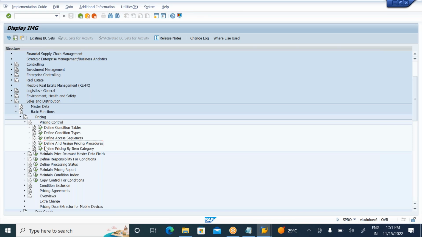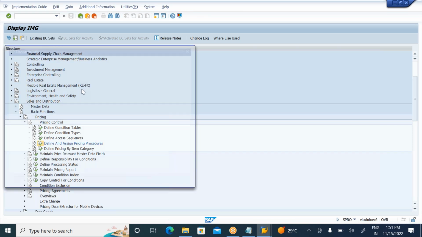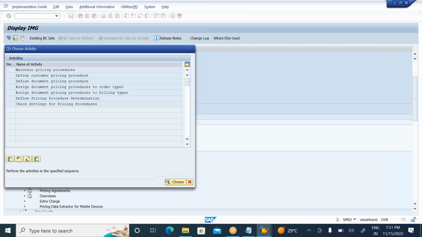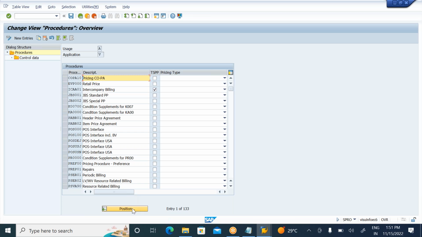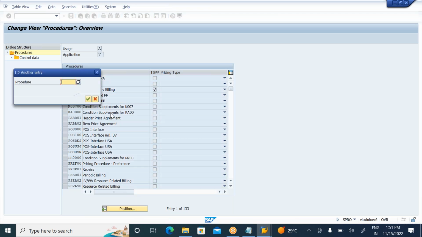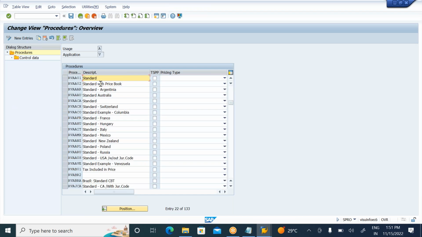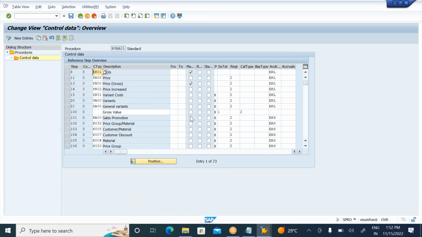Define and assign pricing procedures, and maintain pricing procedures. RVAA01, okay, this is the standard one. RVAA01 is the standard one. Go to control data. So here MWST is missing, it's showing. Okay, so MWST is missing, it is showing, right?